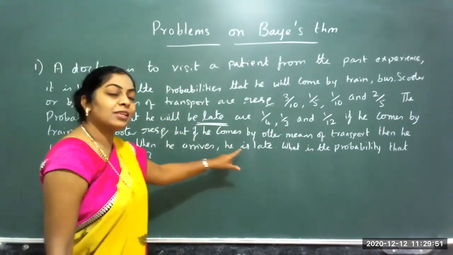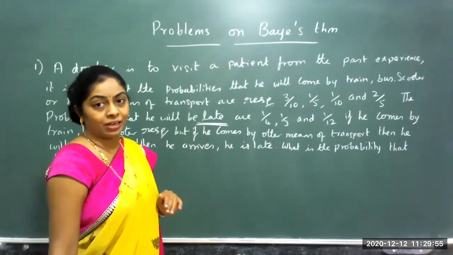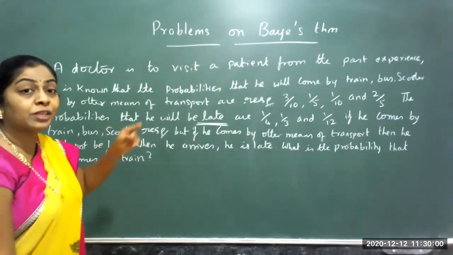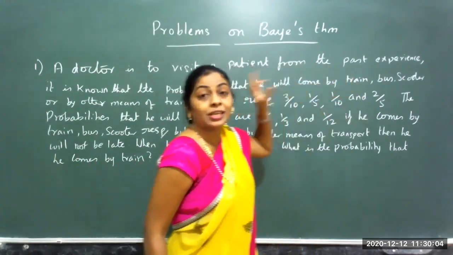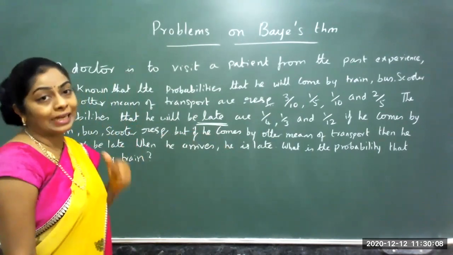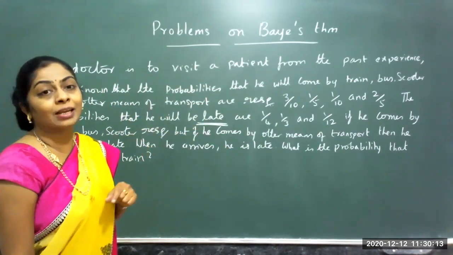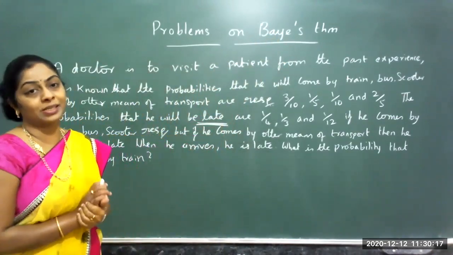When he arrives, he is late. So that is an event occurred. That he is coming late is the event occurred. What is the probability that he comes by train? So train is the first means of transport taken. What are the chances of coming late when he takes train? Using that he is coming late, what is the probability? That we will try to find from Bayes.